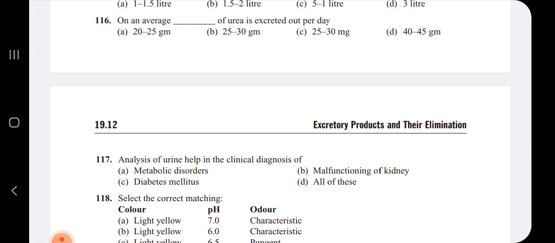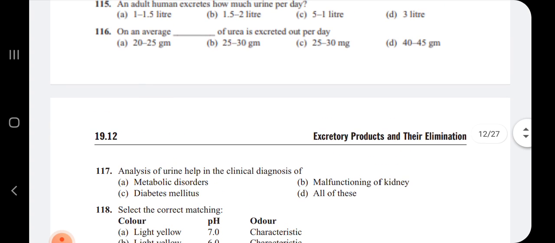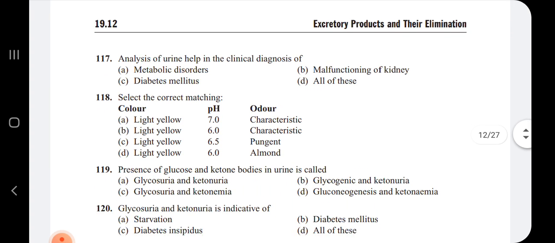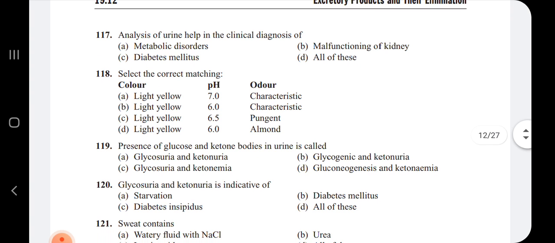This means 25 to 30 grams of urea will be excreted out every day by a human being. Next question: analysis of urine helps in the clinical diagnosis of metabolic disorders, malfunctioning of kidney, diabetes mellitus.